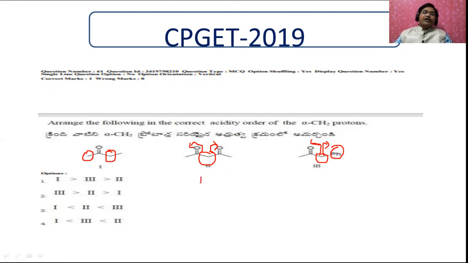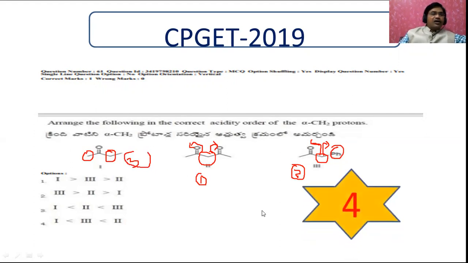Therefore, our answer is this is the first higher, this is going to be the second higher, and this is going to be the third higher, like this. In this way, you will get this order. Let us see our answer. The answer is going to be 4.